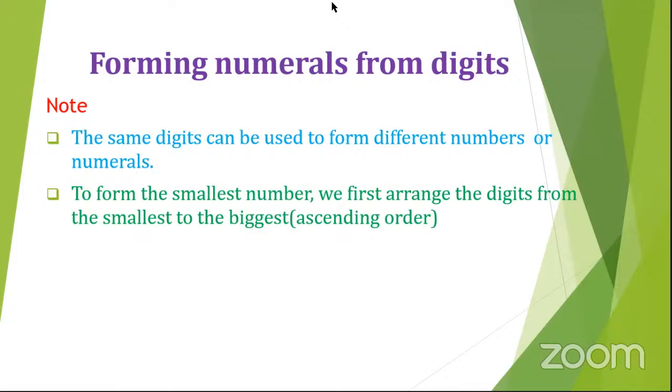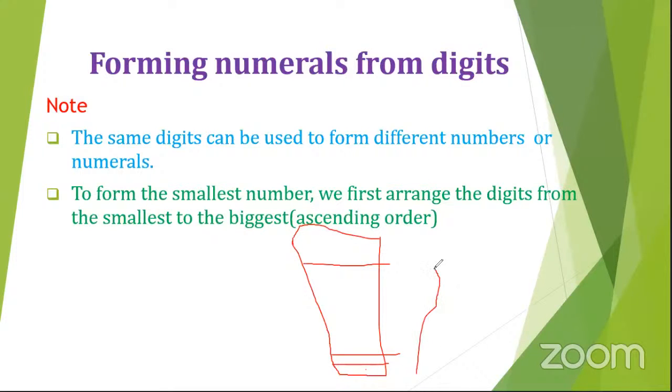As you arrange these digits to form the number, you start with the smallest until you reach the biggest. This is what we refer to as ascending order. So you start from the smallest as you come to the biggest.